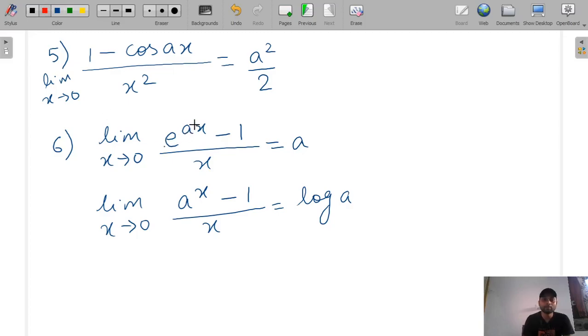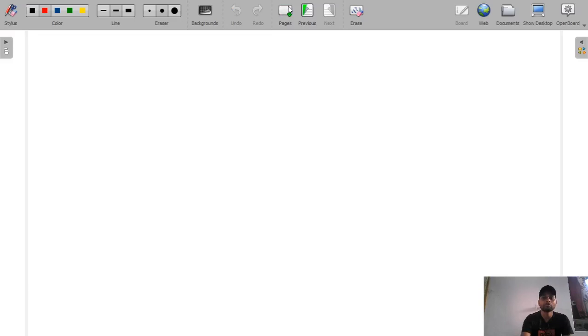Here also it became log e raised to the power a, but like here log a, we have directly kept log a, and so it will become a only. So these are the standard limits you should remember, as they will help you solve questions very fast in the examination. Now let's take one more question.